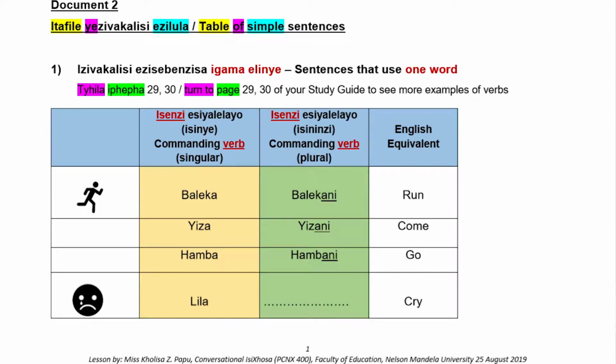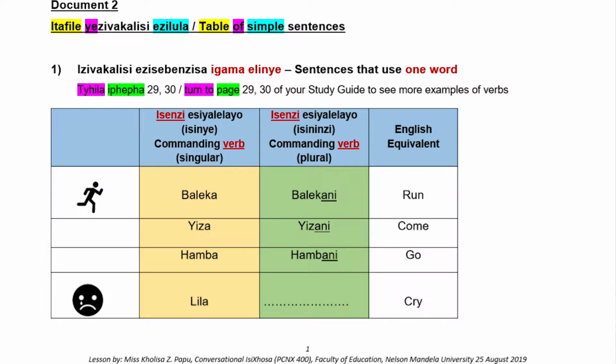So yiza is come. And then that is the singular form of the commanding verb. What would be the plural form of this commanding verb in IsiXhosa? It would be yizani. Alles kom. All of you come. But in IsiXhosa we can express that in one word, which is yizani.